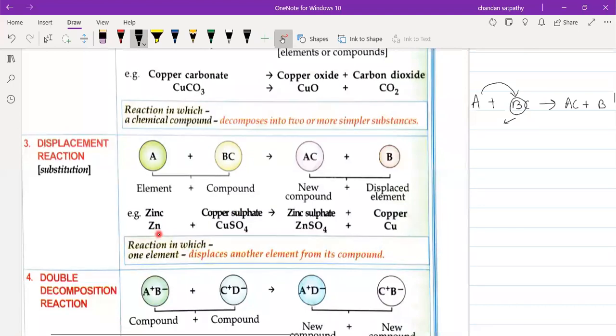As an example, when zinc reacts with copper sulfate, zinc displaces the copper and forms zinc sulfate. What is remaining? Copper remains alone. So it is a displacement reaction.